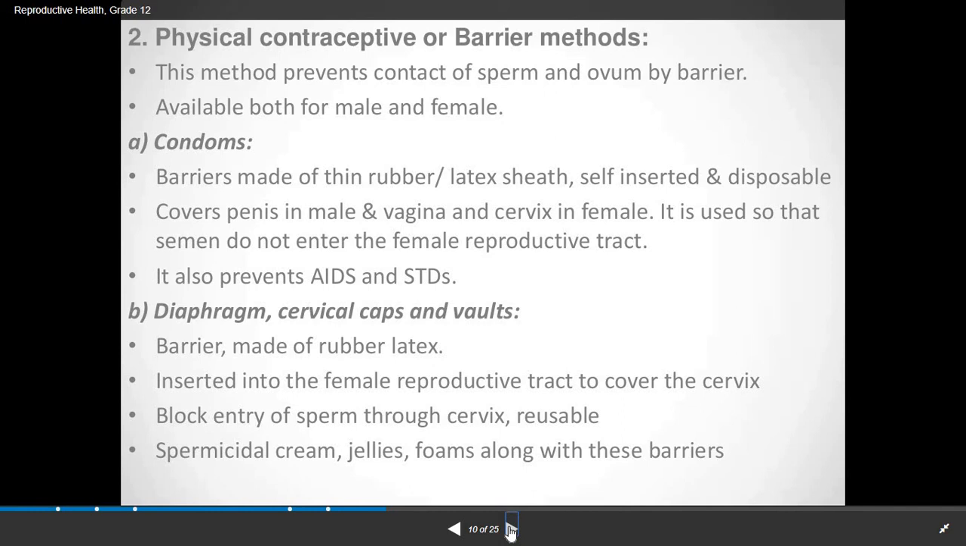Second one, that is diaphragm, cervical caps and vaults. These are barriers made up of rubber latex. They are inserted into the female reproductive tract to cover the cervix. They mainly block the entry of sperm through the cervix and they are reusable. Spermicidal cream means creams that can kill the sperms. Jellies and foams along with these barriers can be used. So the first one, condoms, is for the male, and diaphragm, cervical caps and vaults are for the female.